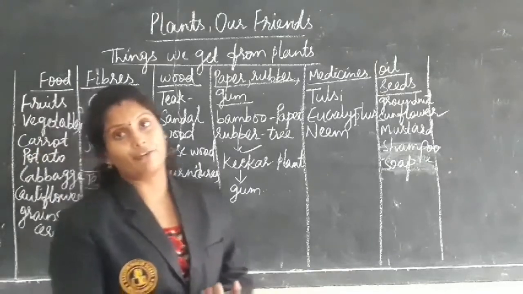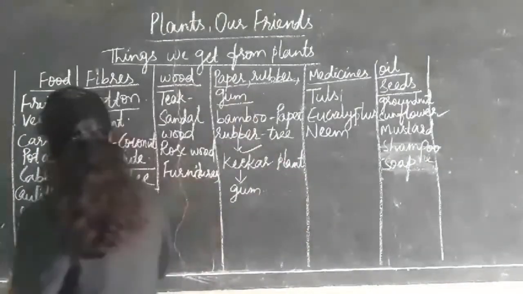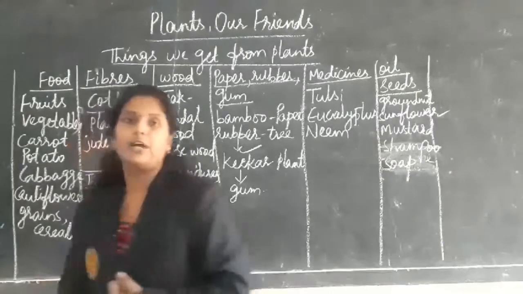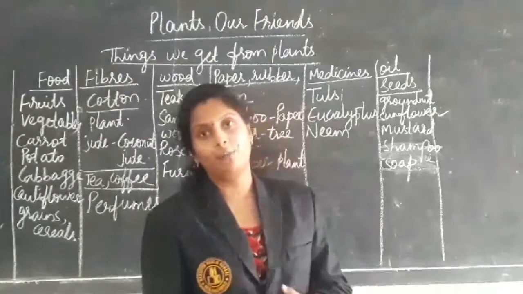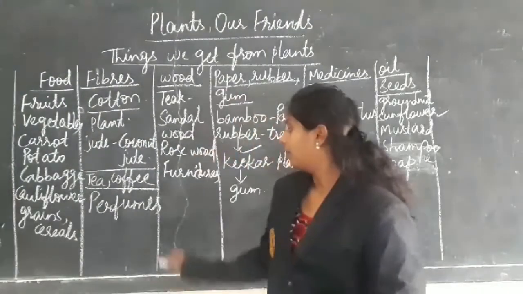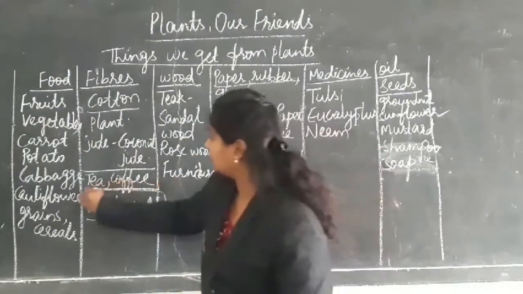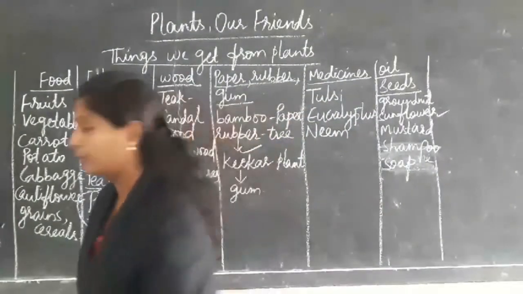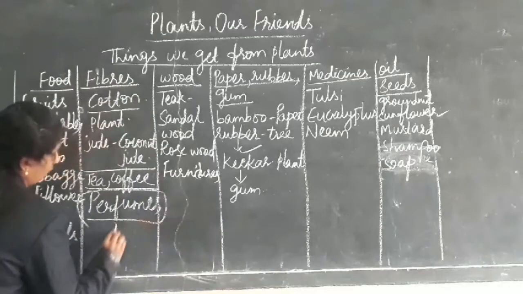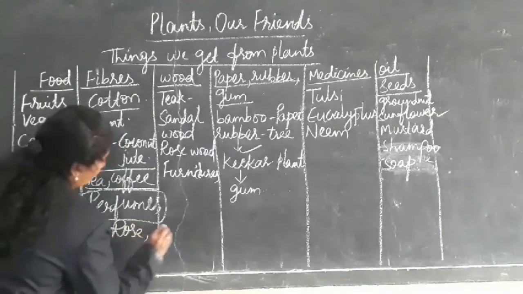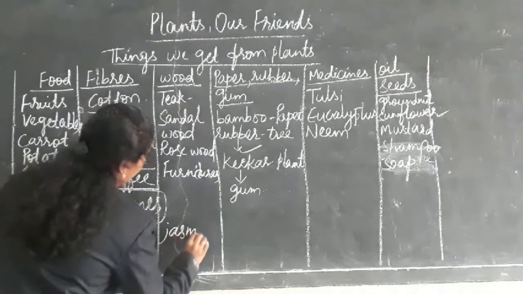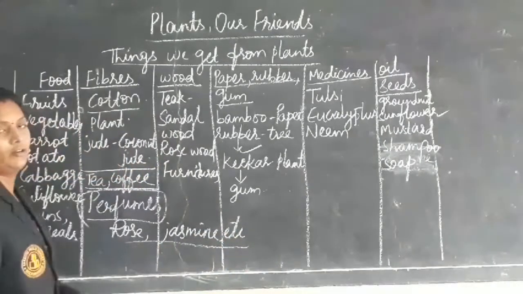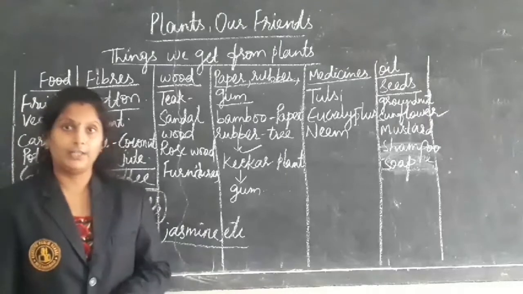We use different kinds of perfumes, right? These perfumes have some smell. They are also made from plants only, like rose, jasmine, etc. This is also from plants only.